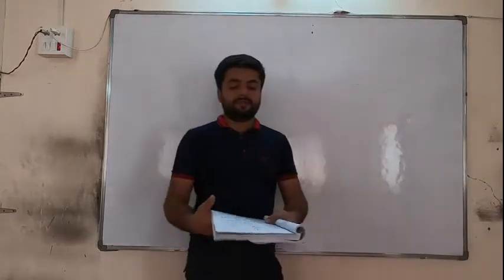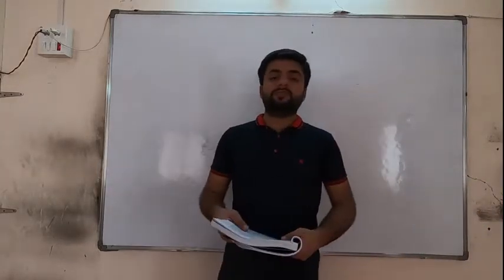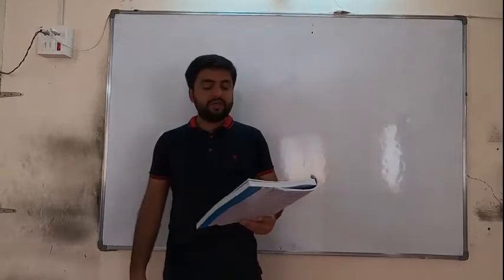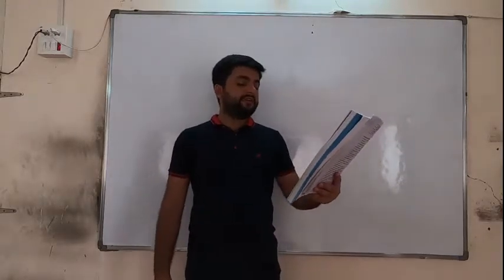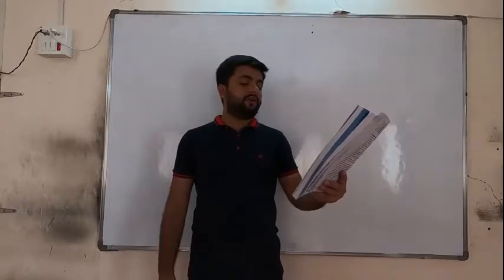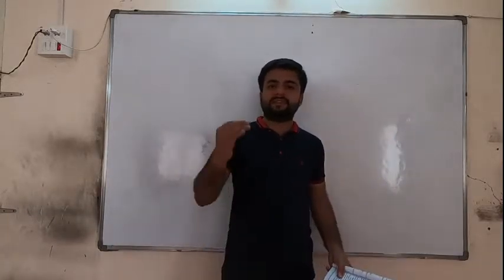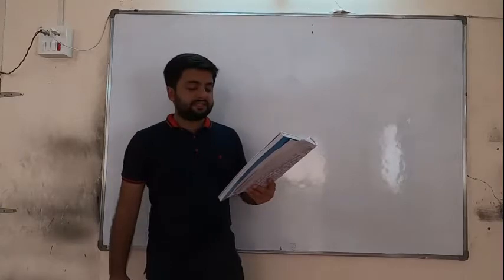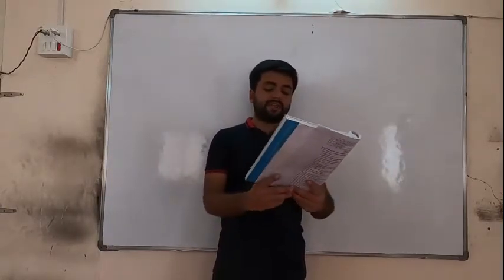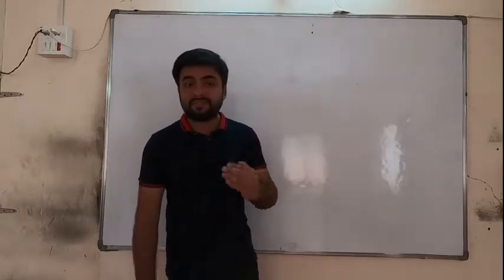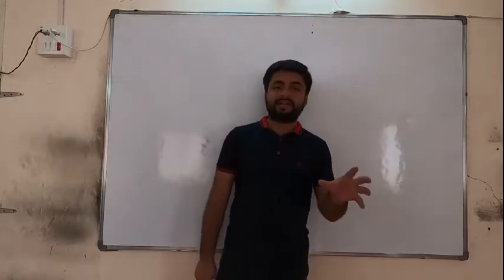Page number 57, chapter number 4, journal. What is a journal book? On page number 57 it is written, a journal book is a fundamental book of double entry system. Fundamental means basic. It is such a basic fundamental book on the basis of which remaining books of accounts are prepared. So this is the base of all the transactions.